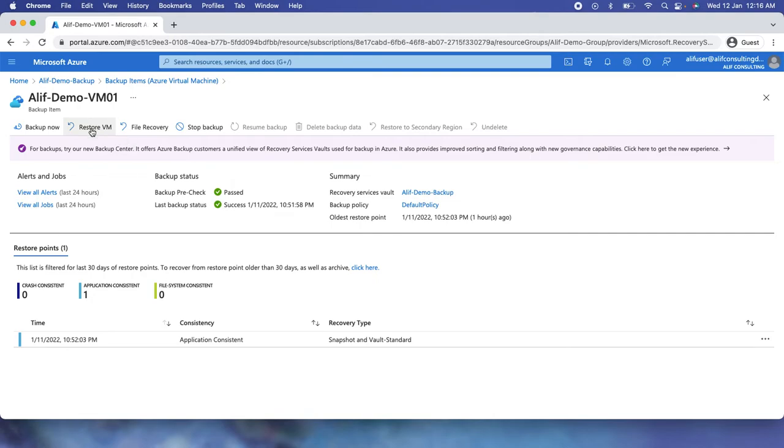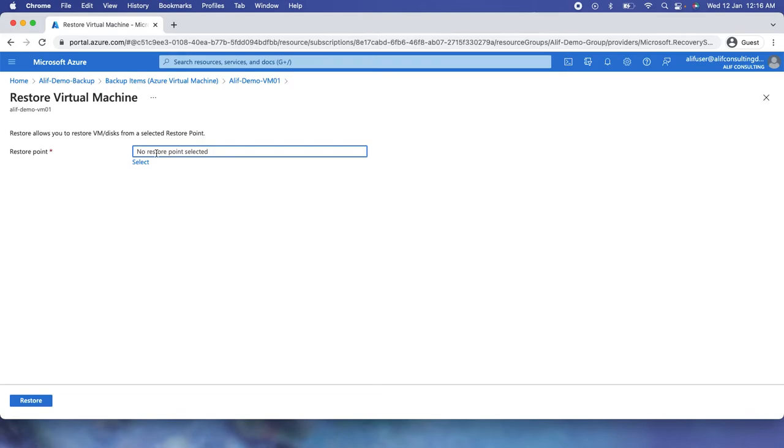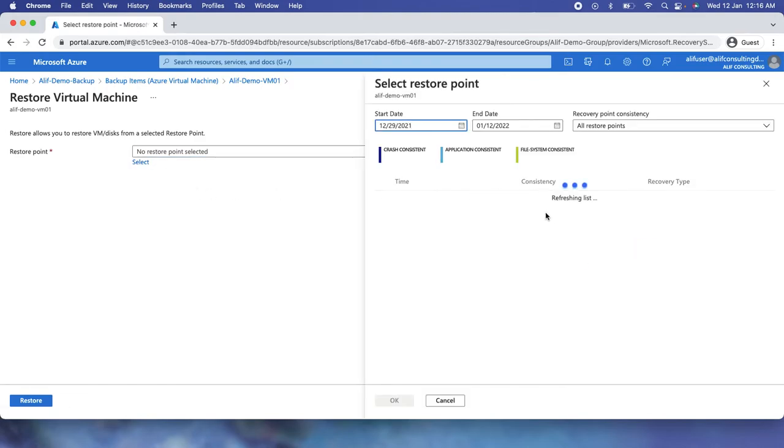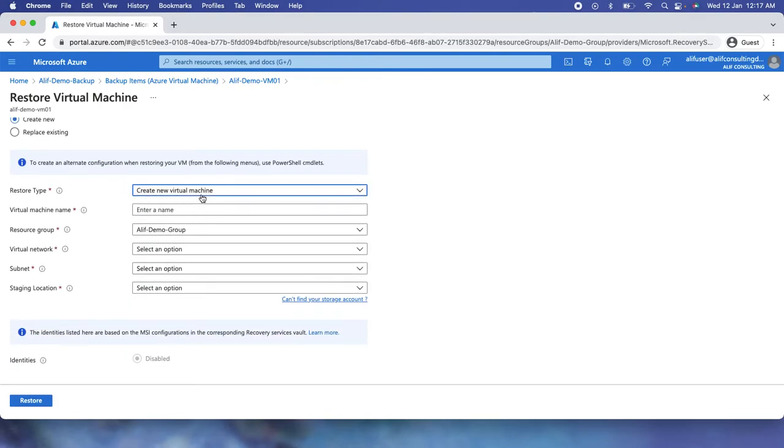I just need to click on restore VM, and I need to select from which restore point I want to restore the VM, and it's application consistent. That's it. And then what exactly the operation I want to do. So I want to create a new VM, or I want to restore the disk.